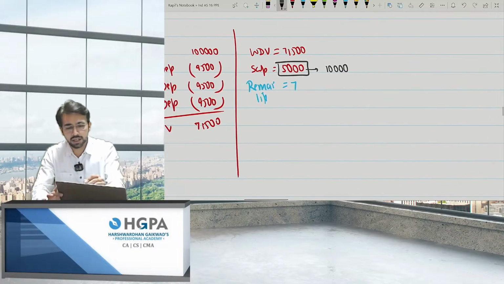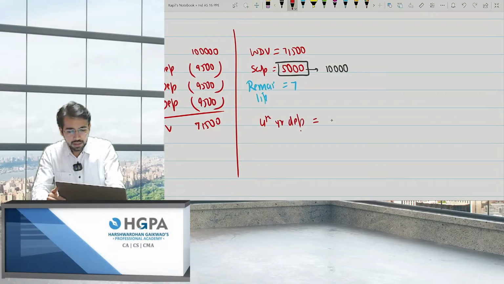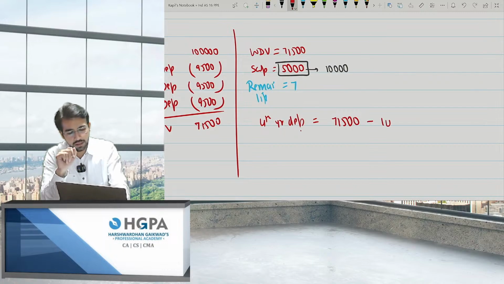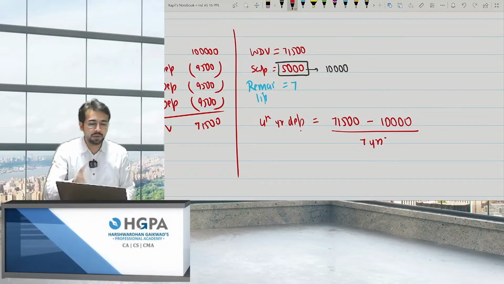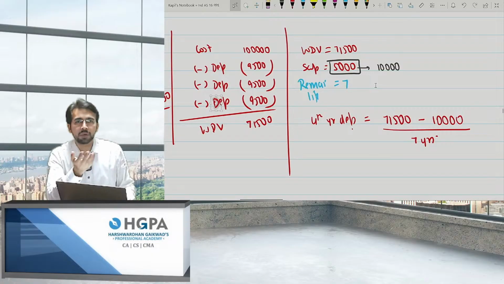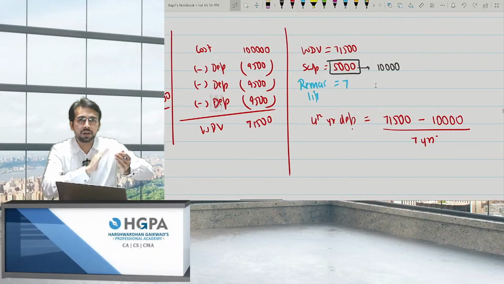So what will be the 4th year depreciation? The 4th year depreciation will be 71,500, which is the cost right now, that is the carrying amount, minus the new scrap 10,000, upon the remaining life, which is 7 years. And this will be the 4th year depreciation, whatever the answer will be, right? So whenever there is re-estimation, it will be prospectively, not retrospective.